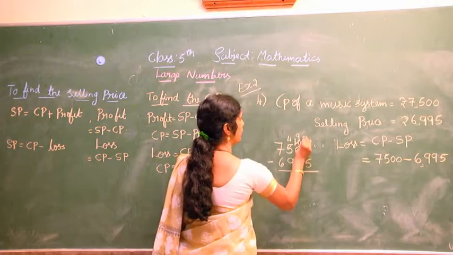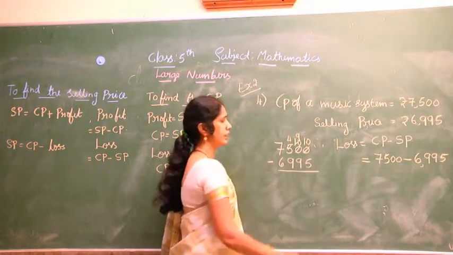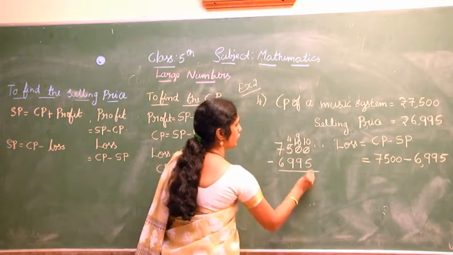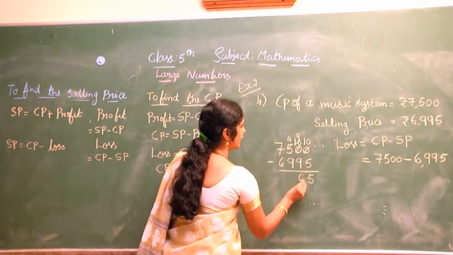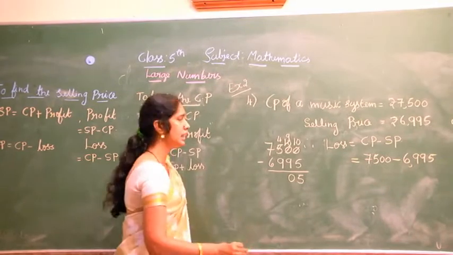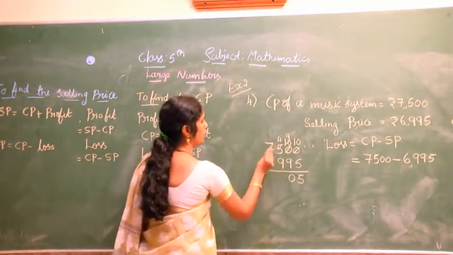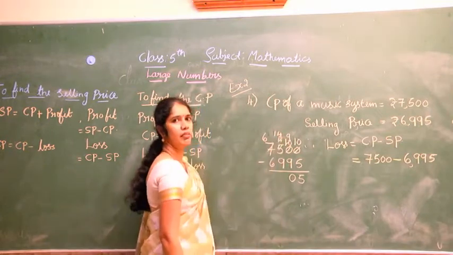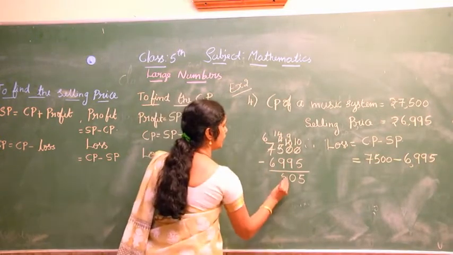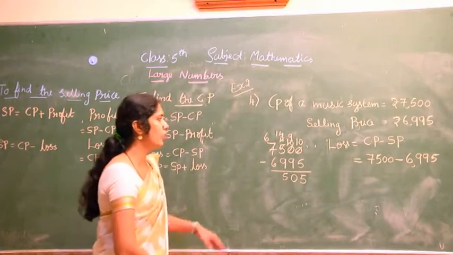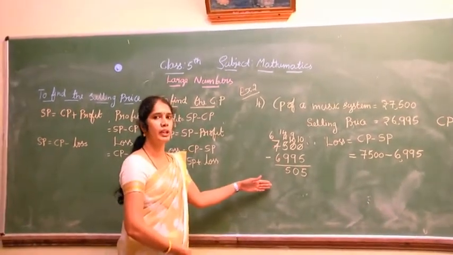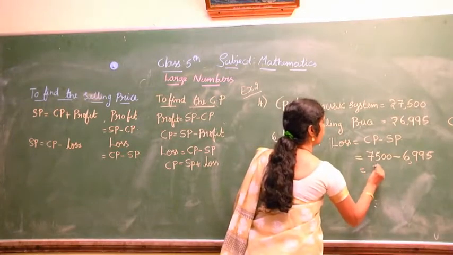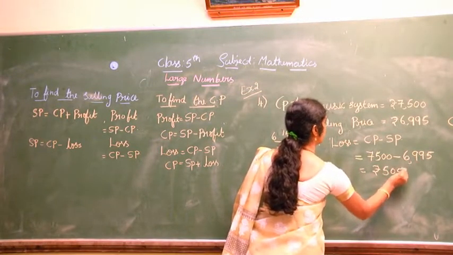Again borrow, it becomes 10. 10 minus 5 is 5. 9 minus 9 is 0. Here 4 minus 9 is not possible. Borrow from here, it becomes 14. What is 14 minus 9? 5. So what is the loss? 505 rupees. Loss is 505.